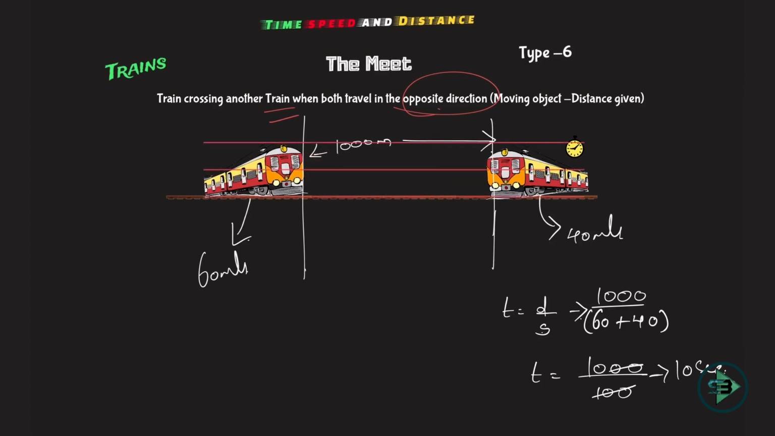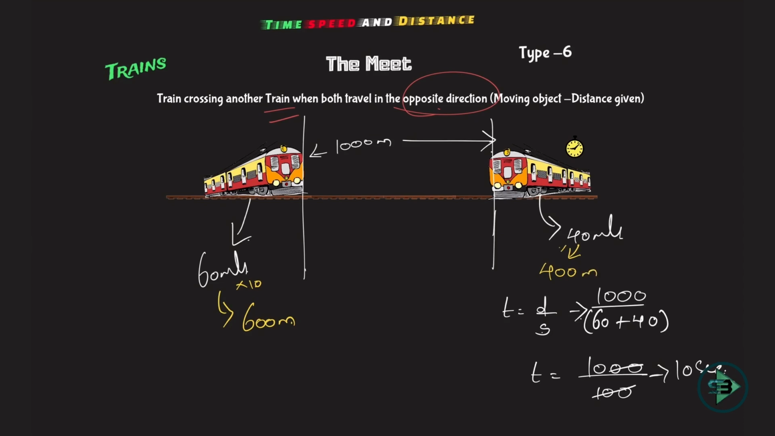Now if you want to further visualize what will happen in 10 seconds, what is the speed of this train? 60 meter per second. So in 10 seconds it will travel 600 meters, which is 60 into 10. What is the speed of this train? 40 meter per second. So in 10 seconds it will travel 400 meters, which is nothing but 40 into 10. So this train is traveling 600 from here, correct? And this train is traveling 400 from here. So together they travel 1000, correct? 600 plus 400, together they travel 1000.